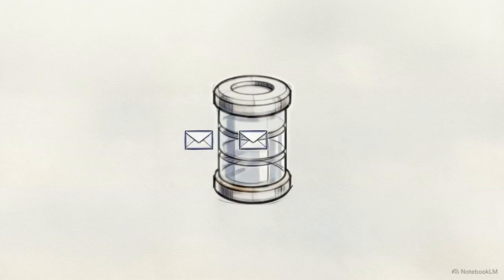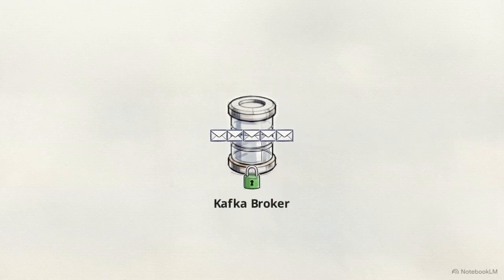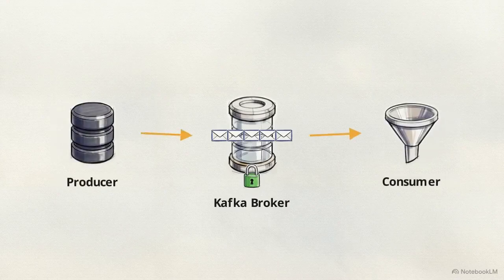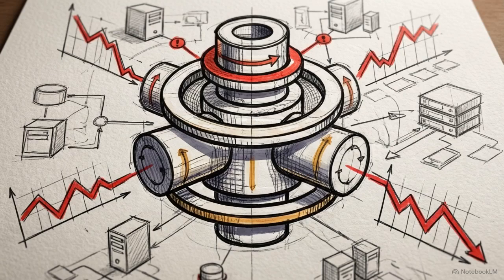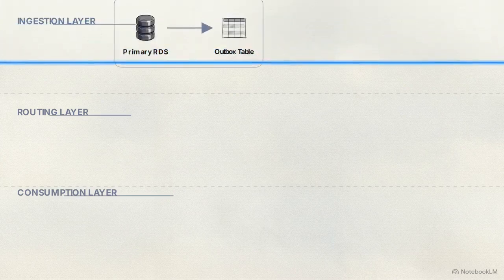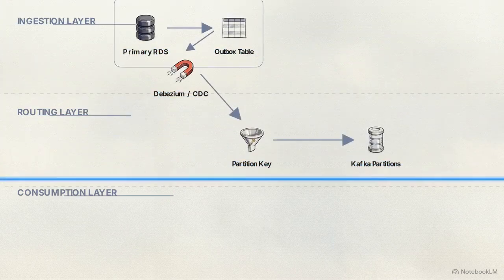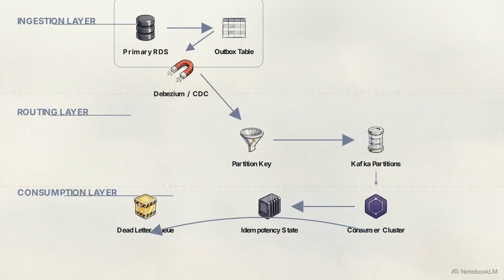Kafka provides a highly durable append-only log. But end-to-end reliability requires explicit, fault-tolerant architectural patterns built around the broker. Trusting Kafka's default behavior without an architectural blueprint is an engineering liability. To guarantee consistency across services, we have to rebuild the ingestion, routing, and consumption layers from scratch.